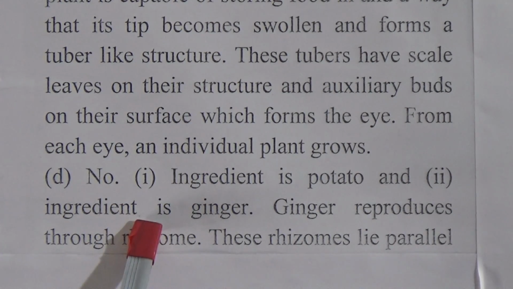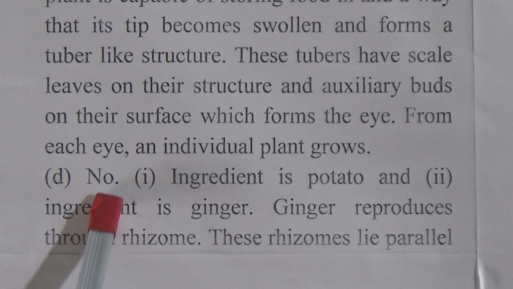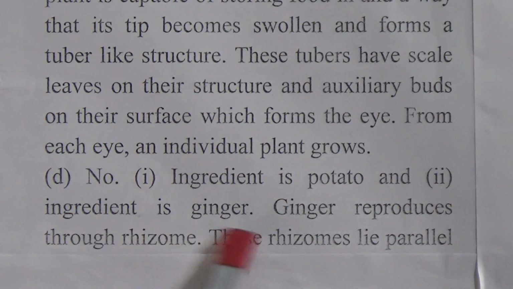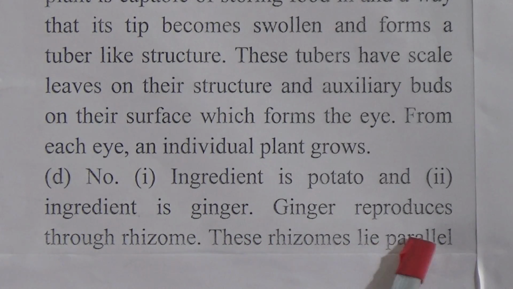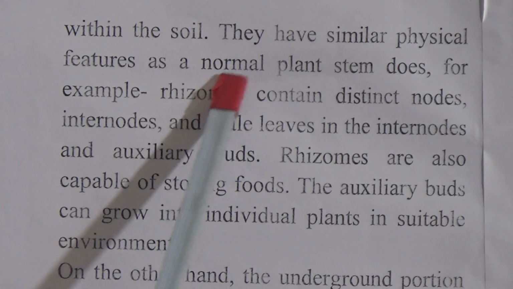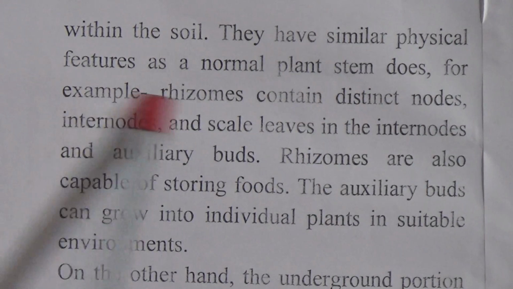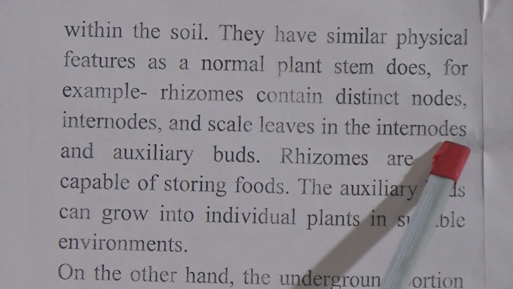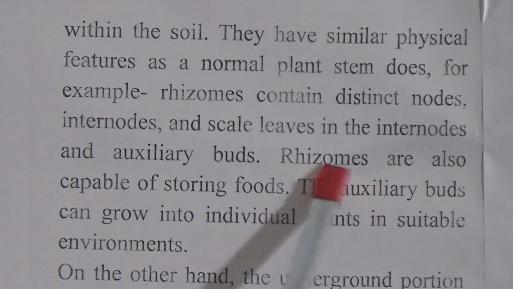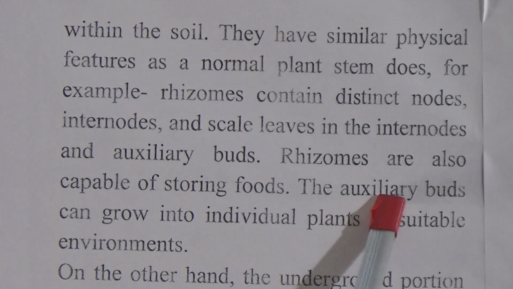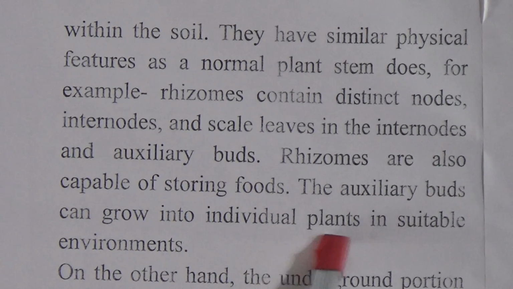a kind of rhizome. Now we will discuss the answer, and you will find potato in the tuber part and ginger in the rhizome part. Now come to the answer. Number 1 ingredient is potato and number 2 ingredient is ginger. Ginger reproduces through rhizomes. These rhizomes lie parallel within the soil. They have similar physical features as a normal plant stem does. For example, a rhizome contains distinct nodes, internodes, scale leaves in the internodes, and auxiliary buds. Rhizomes are also capable of storing food and the auxiliary buds can grow into individual plants.